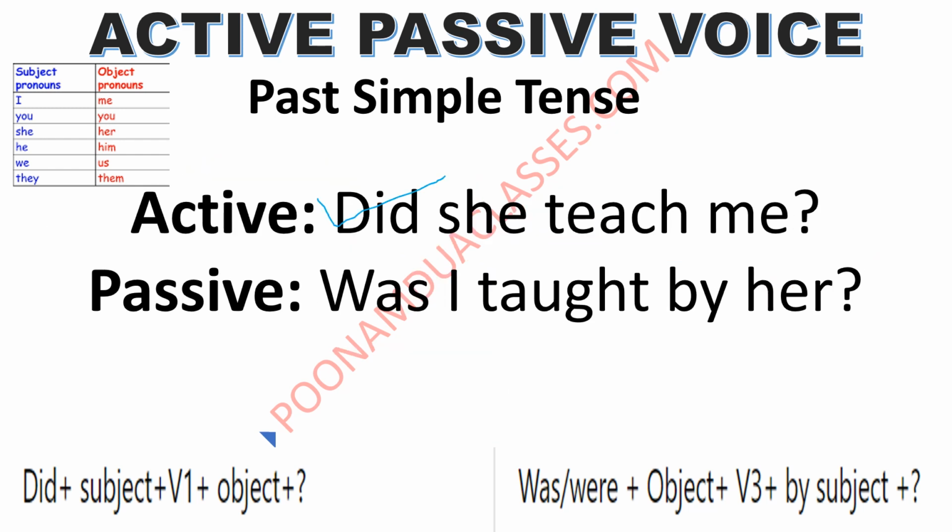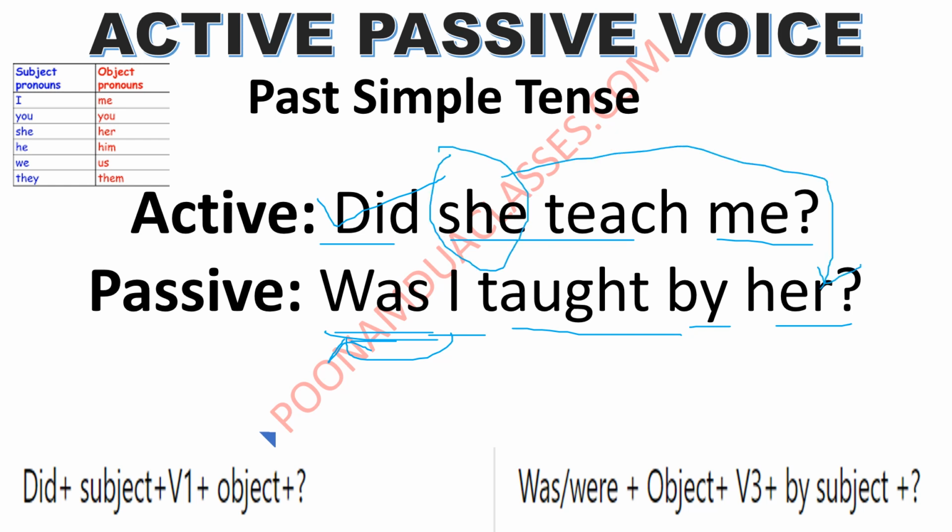Did she teach me? This is the sentence. Did she teach me? Was I taught by her? Was से शुरू होगा क्योंकि me will get converted into I के साथ हम लोग was ही use कर सकते हैं. Was I, third form of the verb taught, and by subject, she will get converted into her. Simple.